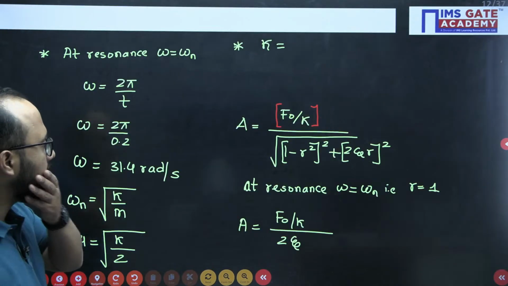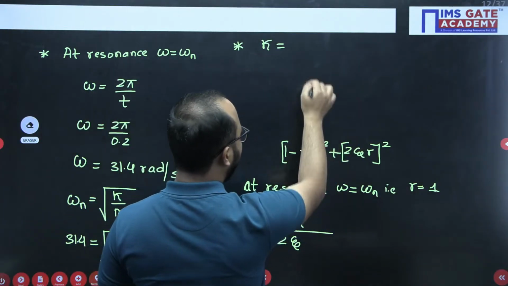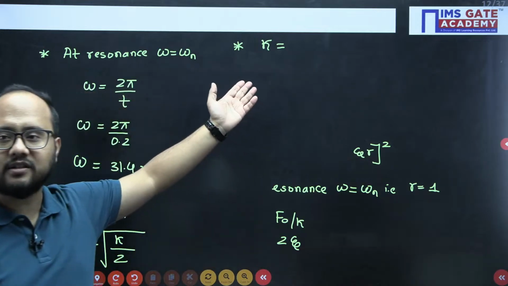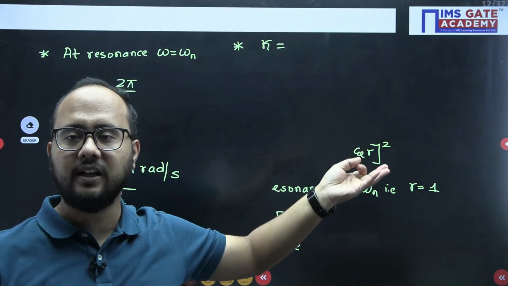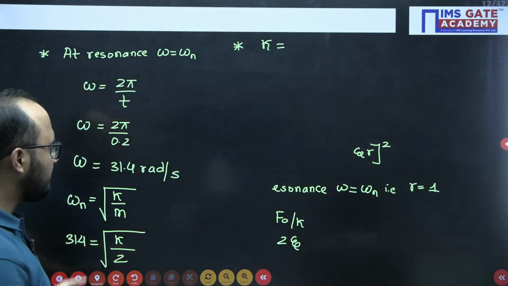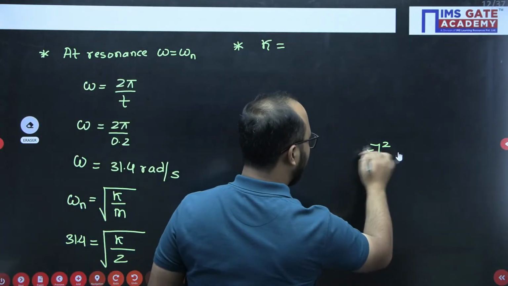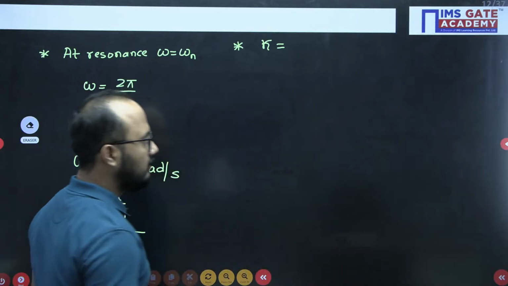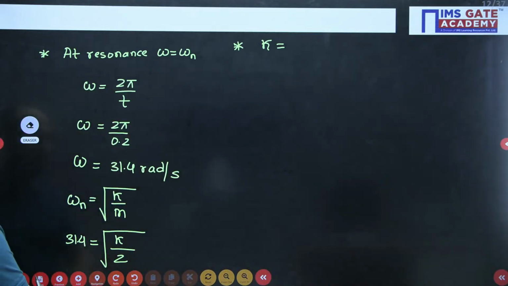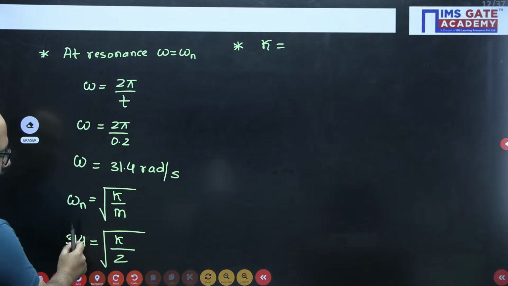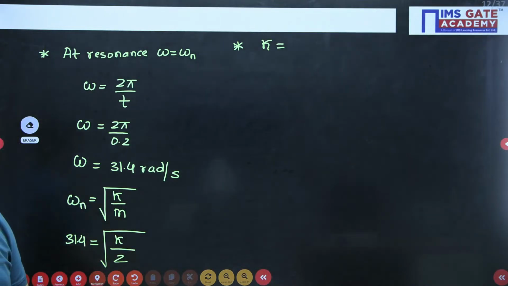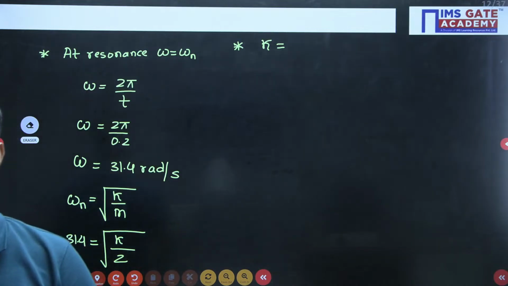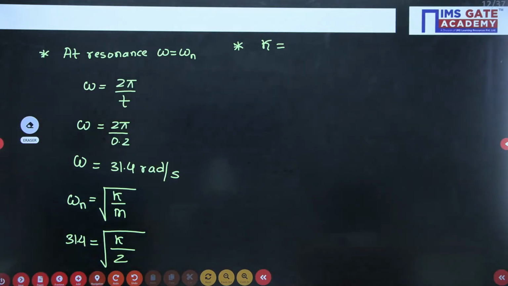Okay, please tell me the value of stiffness. What are other people doing? Stiffness value, who will tell? You need to solve this one and tell me what the stiffness value is. 31.4 equals under root K by 2. What is the stiffness answer here? Spring stiffness answer.